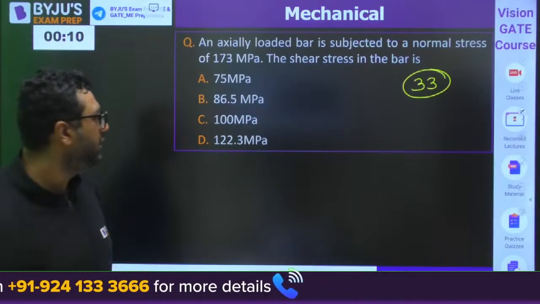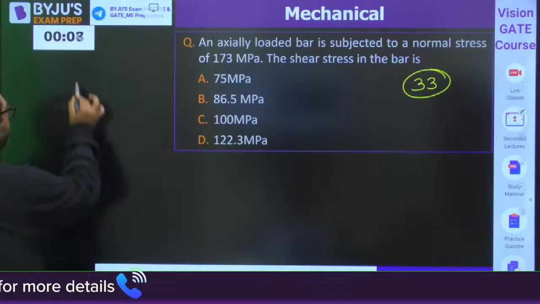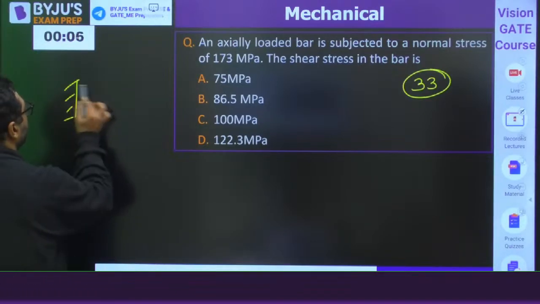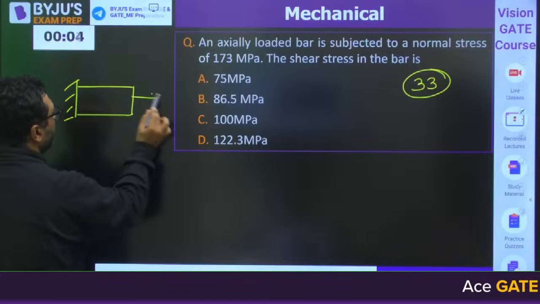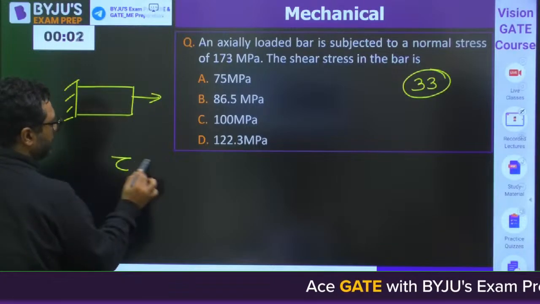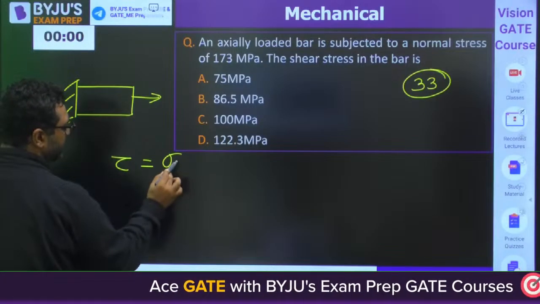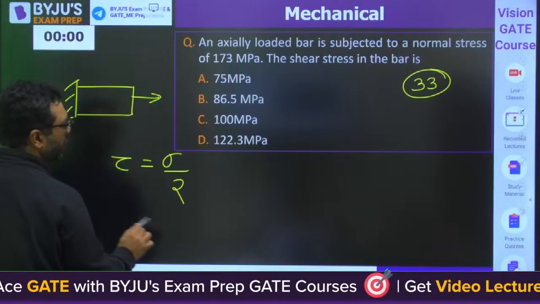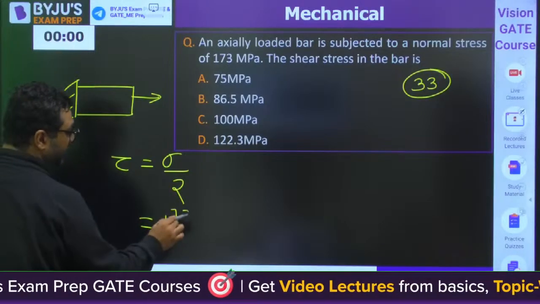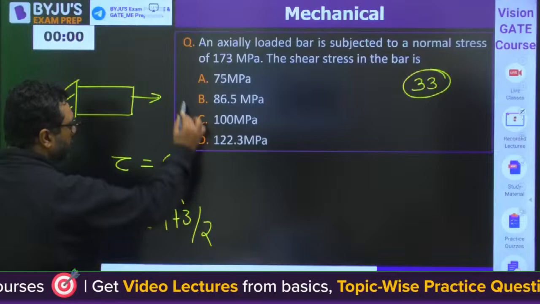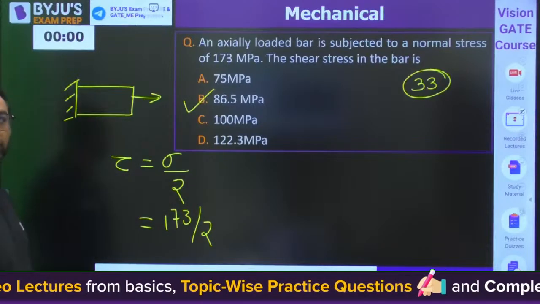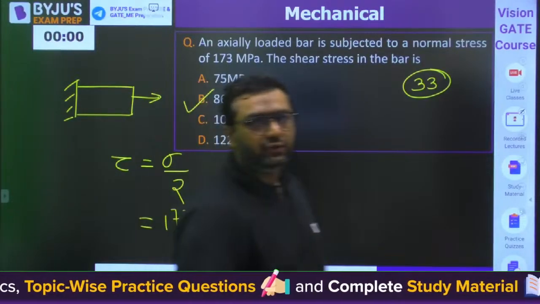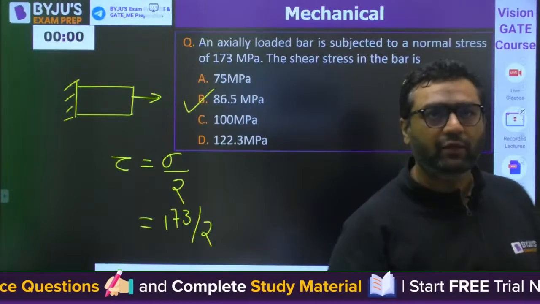What about this? This is a uniaxial loading. For uniaxial loading, you need to find out the shear stress. Shear stress is sigma by 2 for uniaxial loading. So answer is 173 by 2. B would be the right answer. Very good.